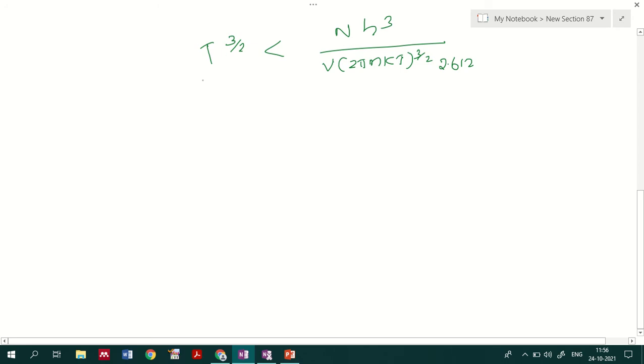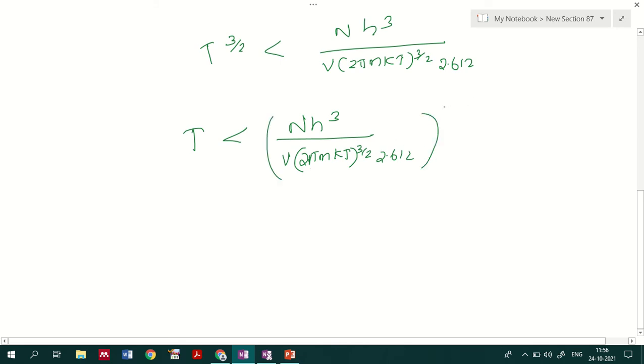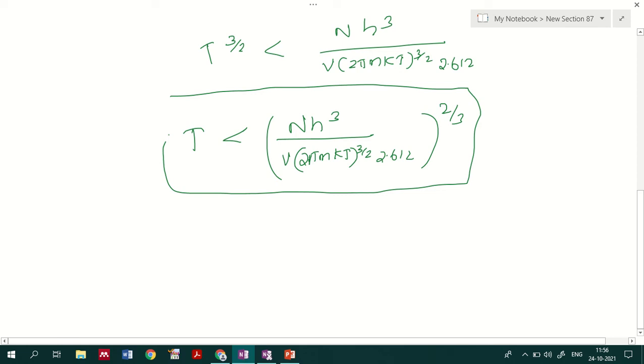Now this is T raised to 3 by 2, right? So if you want the exact temperature representation, T will be equal to N h cube divided by V into (2 pi mk) raised to 3 by 2 into 2.612, all raised to 2 by 3. This is the temperature below which, that is, below this limiting condition, we will observe Bose-Einstein condensation.